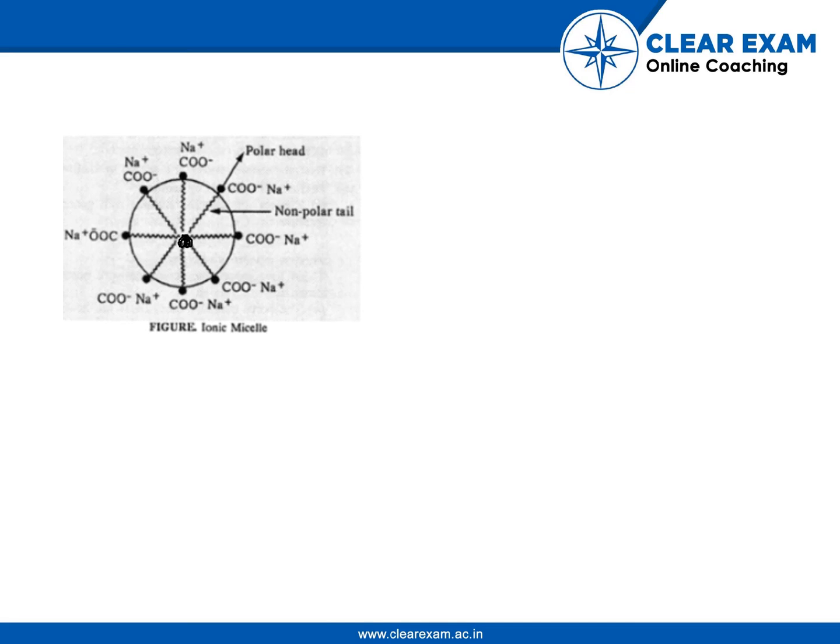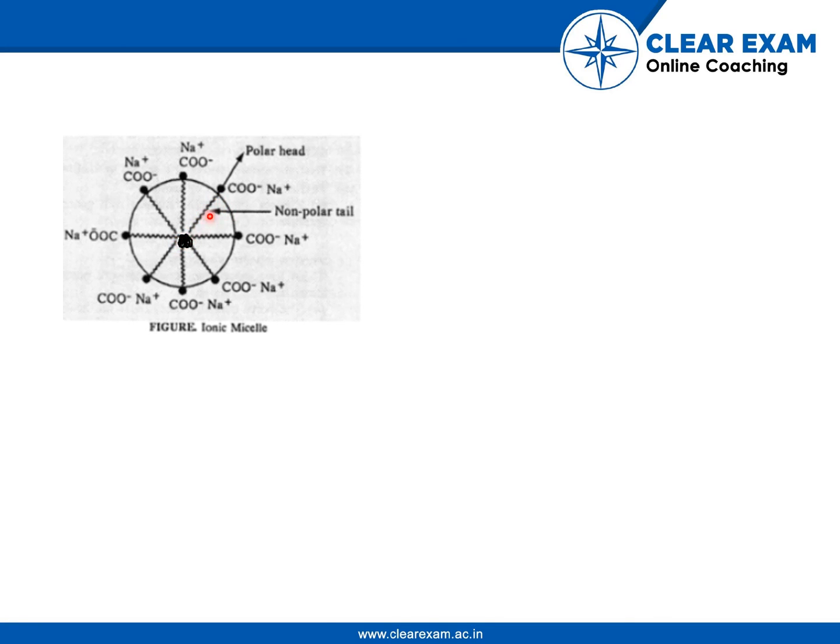This is the dirt particle which I have marked with my black pen. So this COO minus is hydrophilic in nature, so it will go towards the water. And this is the long chain non-polar tail. This is the R group which I have marked in the previous slide. So this is hydrophobic in nature, so it will go near the dirt particle.